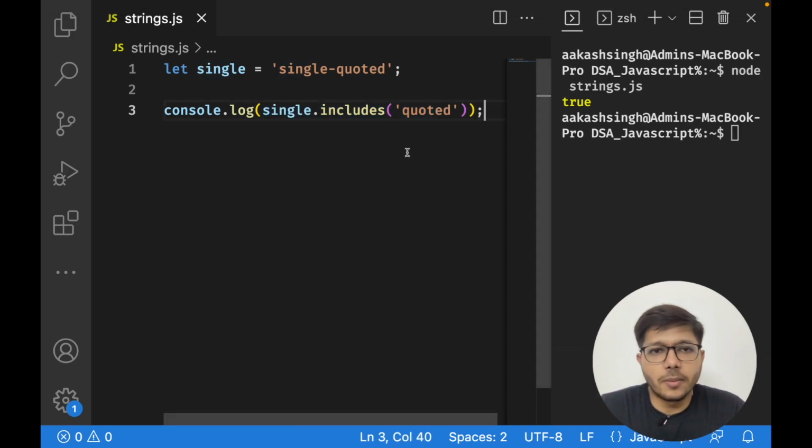So we revised a little bit about arrays, strings, and objects in JavaScript. In the next video, we are going to study time complexity in data structures.